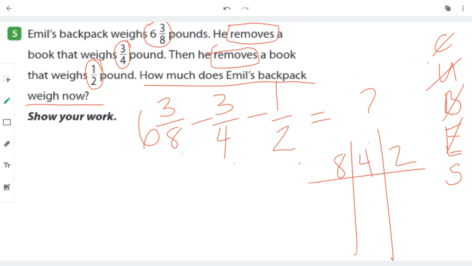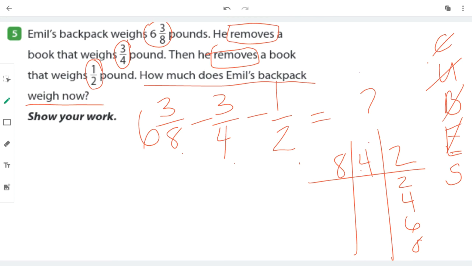So let's start with the smallest one and see if we can stop. 2, 4. Well, that's good. At least I know there's a 4 that they have in common. But what about the 8? Let's keep going. 2, 4, 6, 8. Okay, so at least I know the half can be written as 8ths.